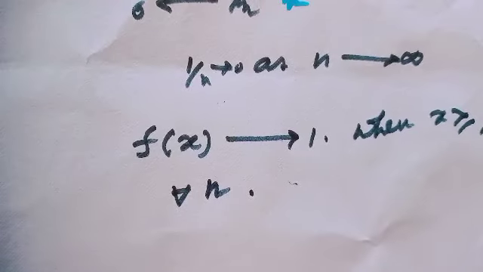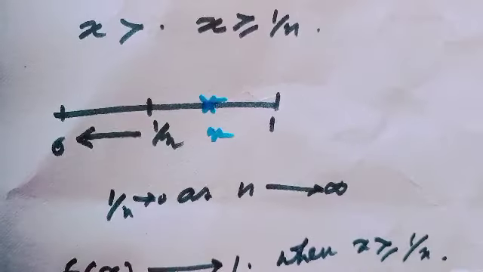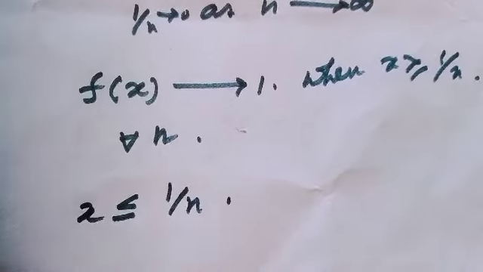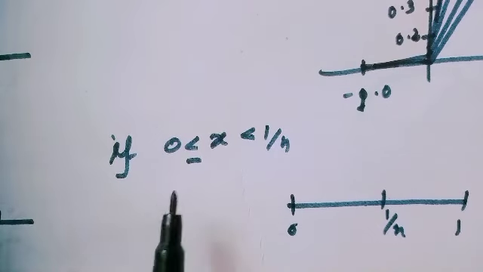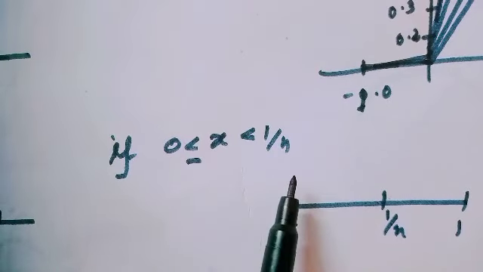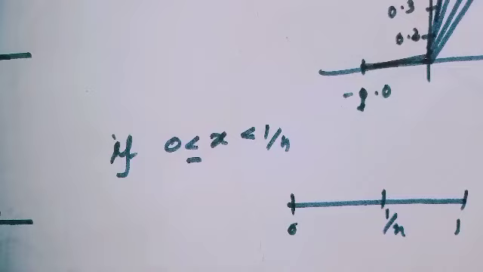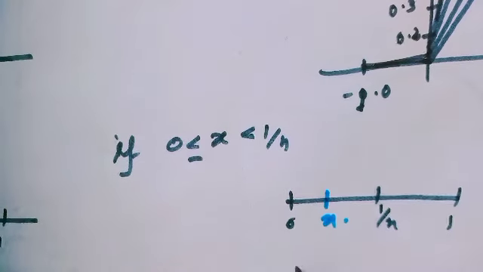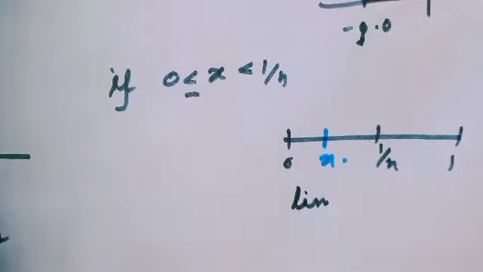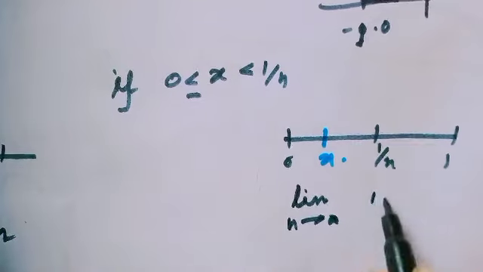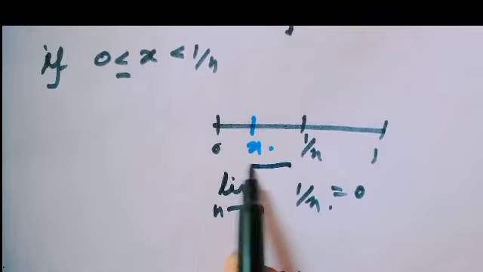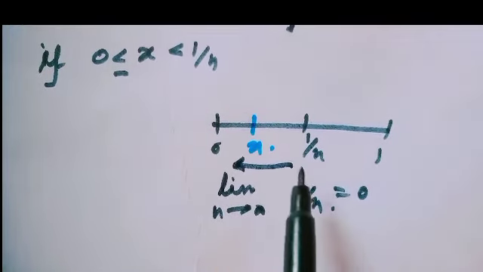Are you getting? Well, our next condition is x less than or equal to 1 over n. When x lies between 0 and 1 over n, and since 1 over n tends to 0 as n tends to infinity, that means 1 over n goes to this point.